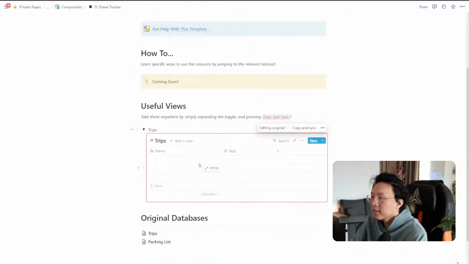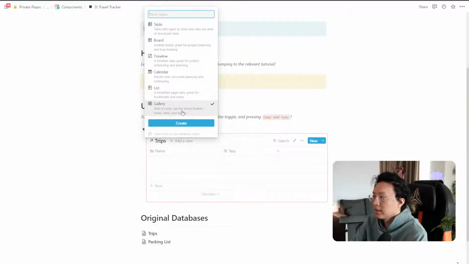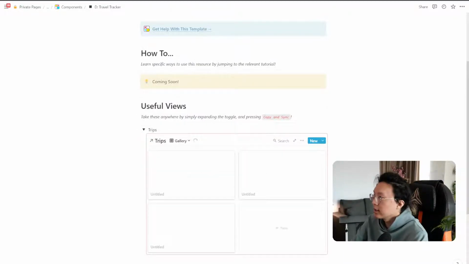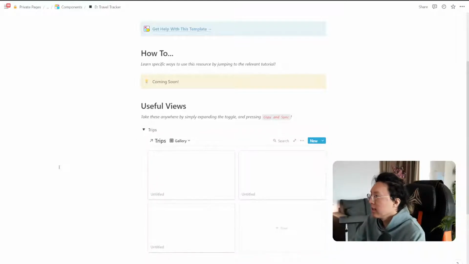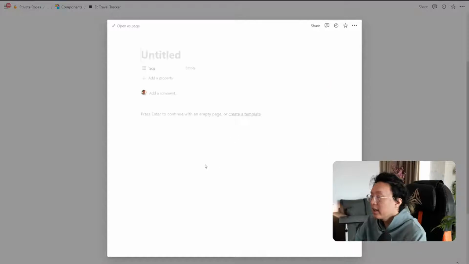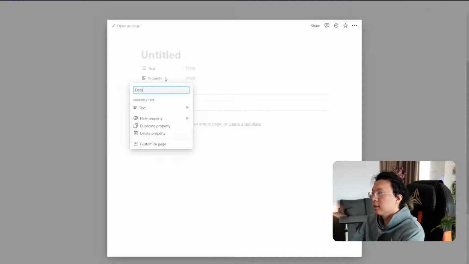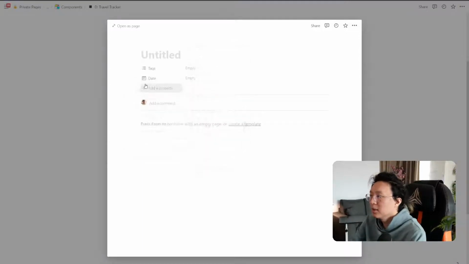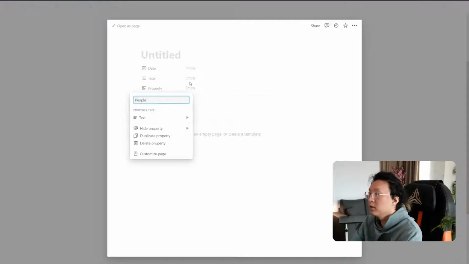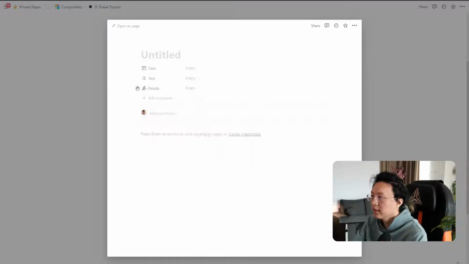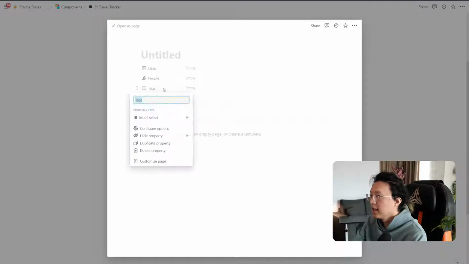Very simple, right? So what I would like to do here is probably make this into a gallery view, so it looks really nice as I start planning my trips. And I'm going to put certain categories or properties here that are going to help us make sense of all this data. So we obviously want the dates of the trip, right? So we're going to put dates of trip. And then we're going to put perhaps people. So who's on this trip, who's going to go on this trip with us. So people is important. Instead of tags, let's call this places. What places do we want to travel?